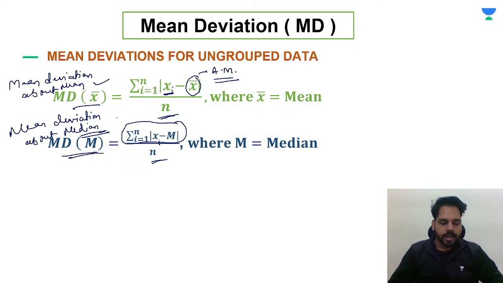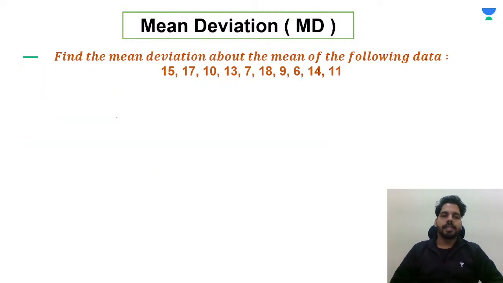Okay, so let's understand with the example, so it will be better to understand. In this question, we have to just find out the mean deviation about the mean. As I told you, first of all, write the formula over here, so it will be better for you to understand. So we are writing the formula for mean deviation about the mean.